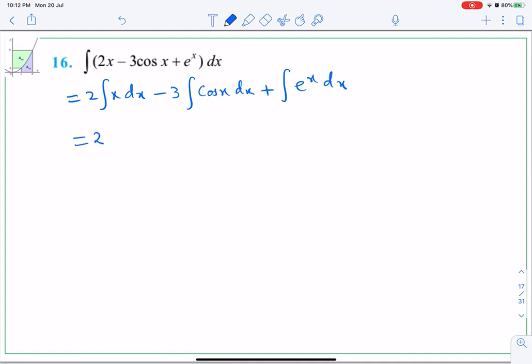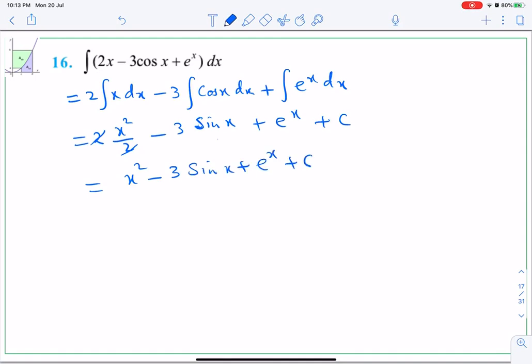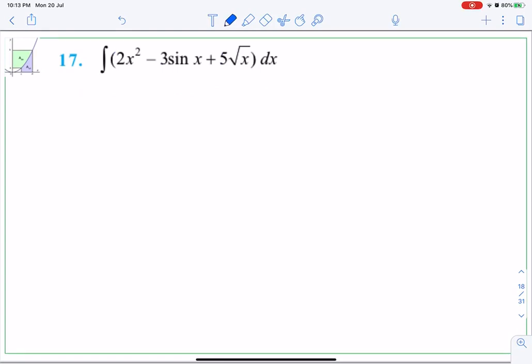So 2 as it is, integration of x is x square upon 2, minus 3 as it is, integration of cos is sin x. Remember that I told you cosine is an even function, so it remains positive. There is no denominator because the coefficient of x is 1, so no need to write it, okay. So integration of cos x is sin x, plus integration of e raised to x is e raised to x plus c. Here the 2 and 2 will cancel, so x square minus 3 sin x plus e raised to x plus c.